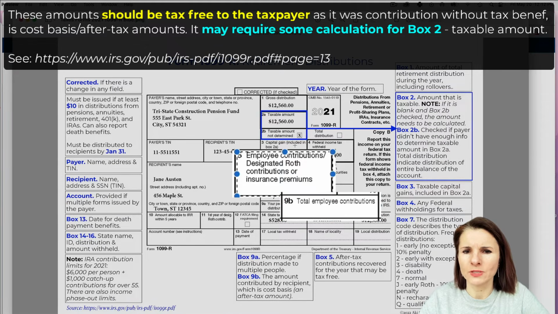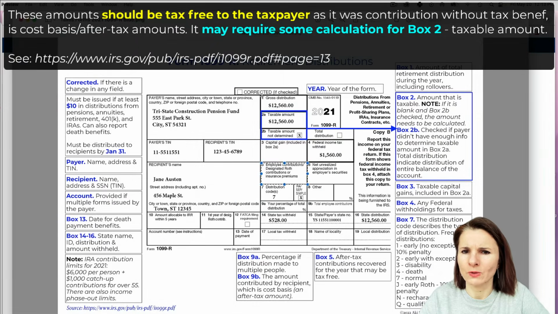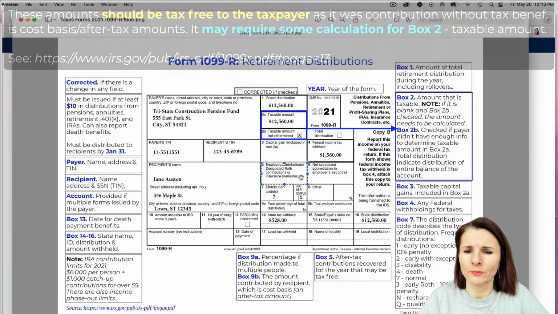So, for example, we can have a situation where the employee contribution is $5,000, the gross distribution was $10,000, and then the taxable amount was also $5,000. So the taxable amount plus the employee contribution amount should add up to the total gross distribution. It's important to know that if you have numbers in box 5 or 9B, to figure out how much of the total gross distribution should be taxable, because not all of it should be taxable if you put after-tax money into that plan. So be aware of it.